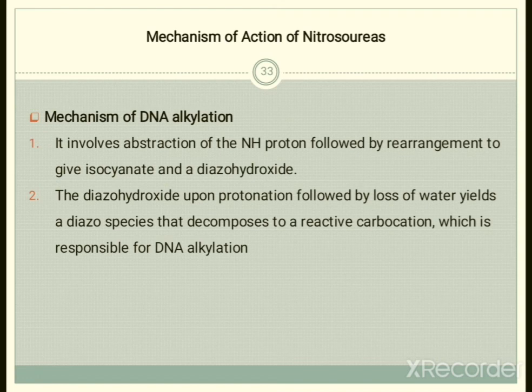So initially, abstraction of the NH proton happens. Then rearrangement will occur. From this rearrangement, isocyanate and diazohydroxide will form.